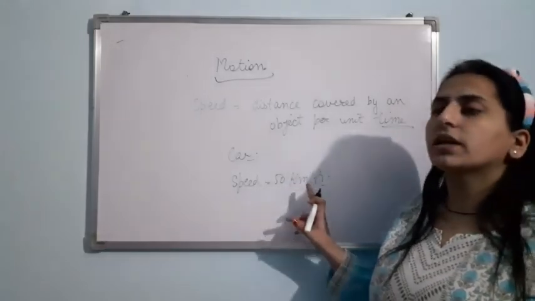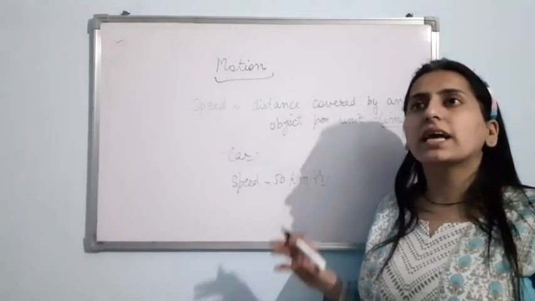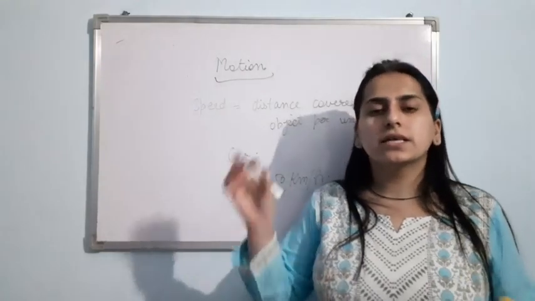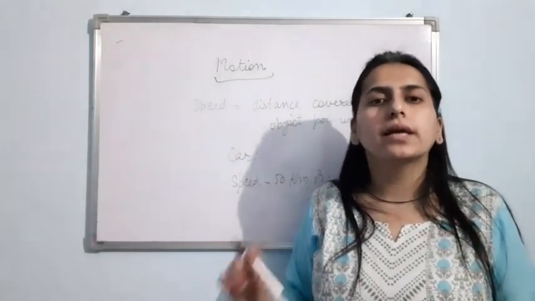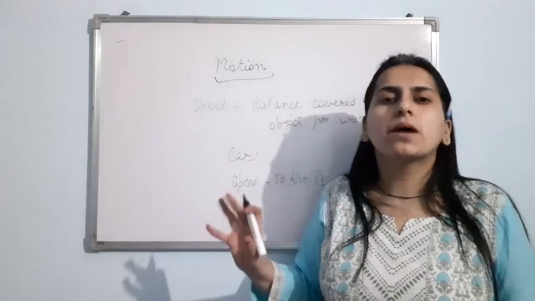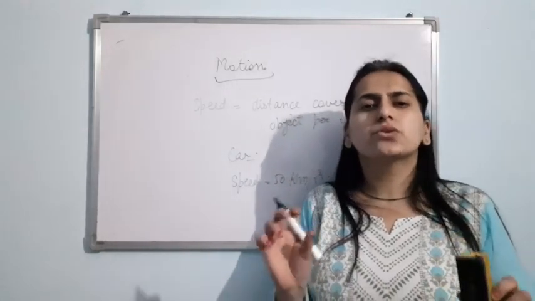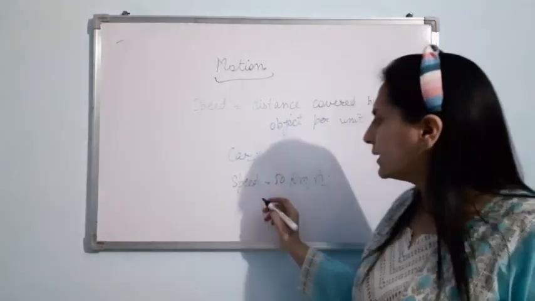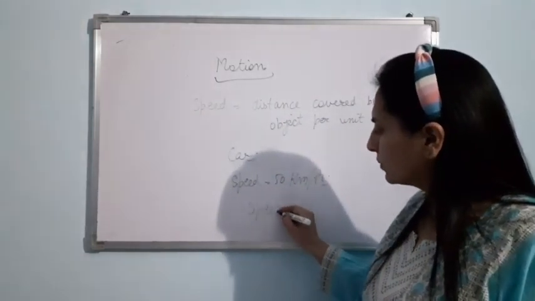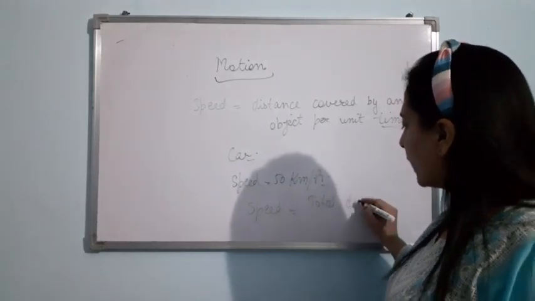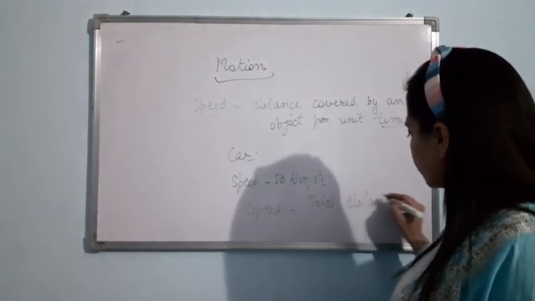So this 50 km per hour is actually the average speed of the car. Average speed means total distance by total time. But here in this chapter in class 7th, we'll not use the word average, we'll just use the word speed. So I am writing speed equal to total distance by total time.